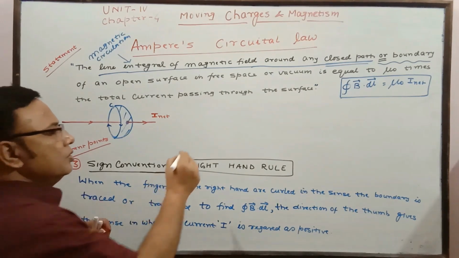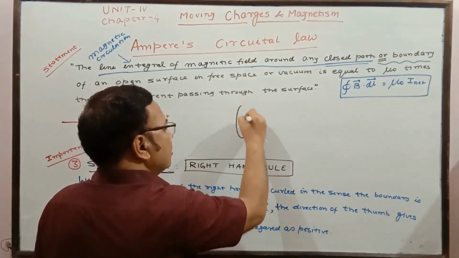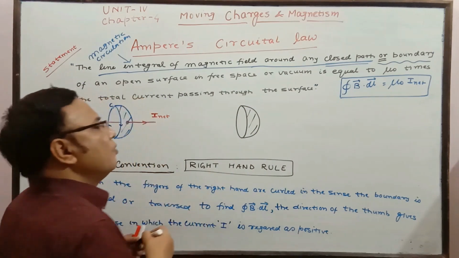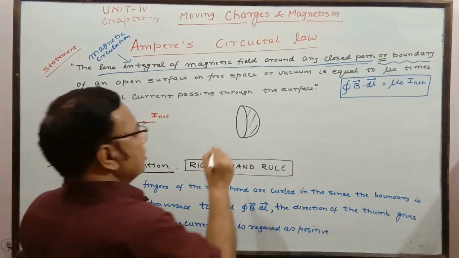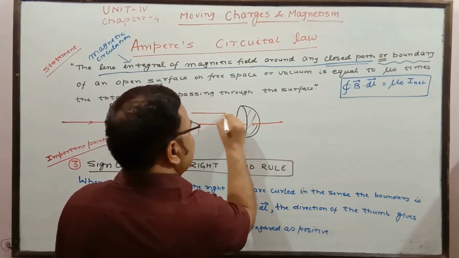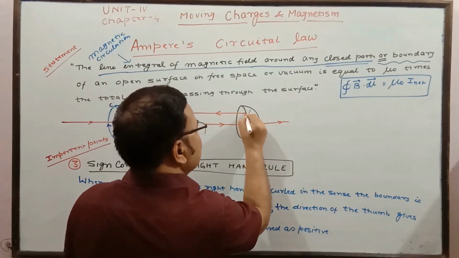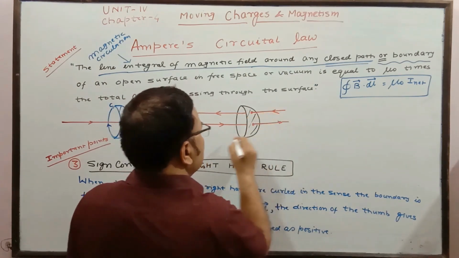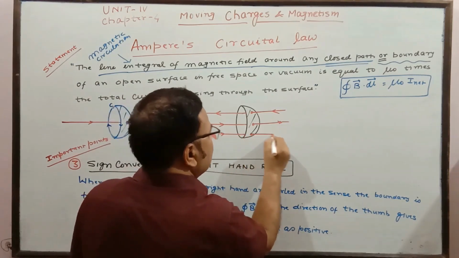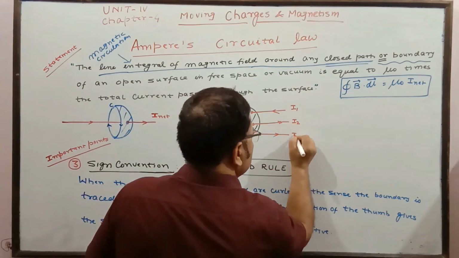In some other way, suppose you have, I am going to give you a second figure. Here a number of wires I am going to take. The first wire is, say, this. For the second wire, here the current is along this. For the second wire, I am going to change the direction of current. For the third wire, this is the direction. So this is I1, this one is I2, this one is I3.